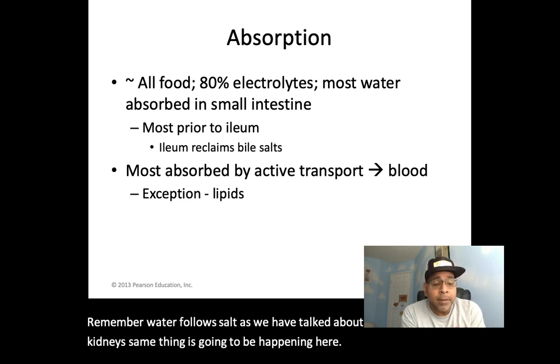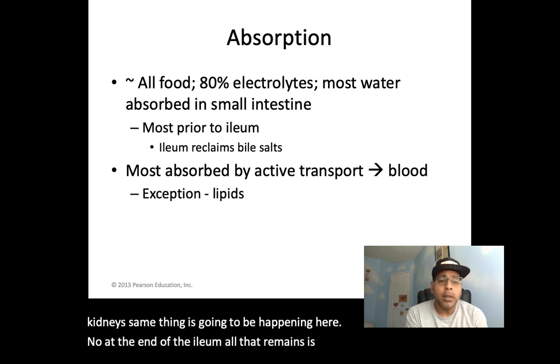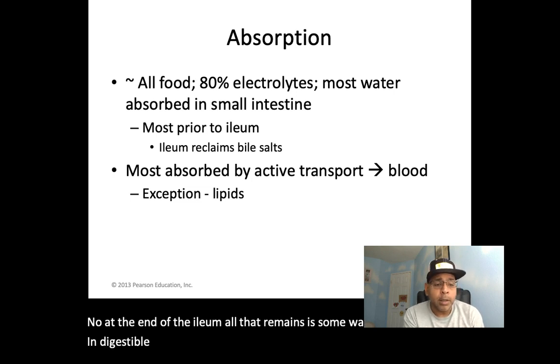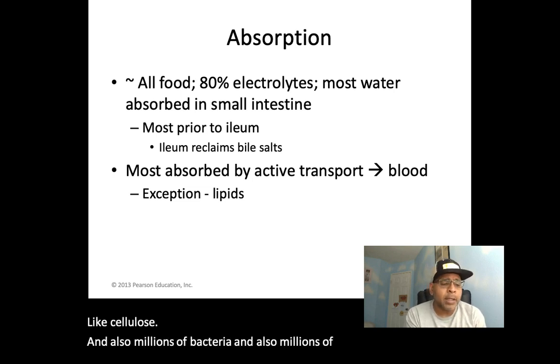Now, at the end of the ileum, all that remains is some water, indigestible food materials like cellulose, and also millions of bacteria, which get passed on into the large intestine.